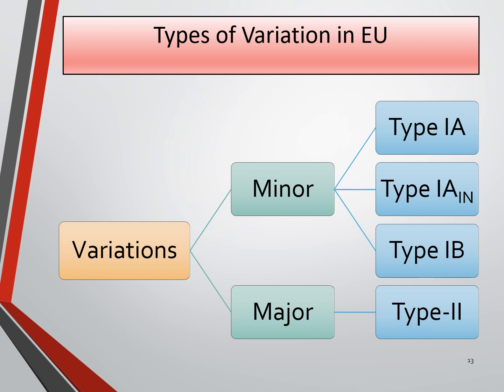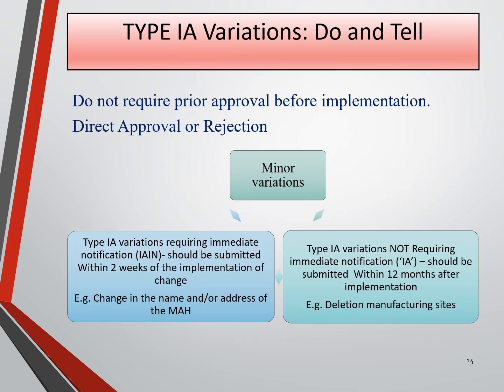During the life cycle of the medicinal product, modifications are repeatedly made to the dossier, which may be simple changes such as change in the manufacturing method, which comes under type 1, and can also be quite complex, such as the application for a new indication where new clinical and preclinical data have to be presented. This is the type 2 variation. We will see in detail.